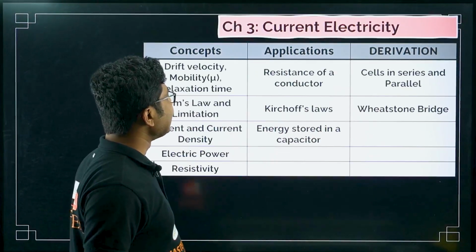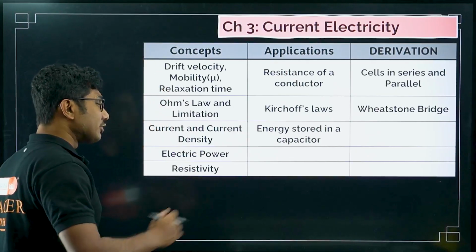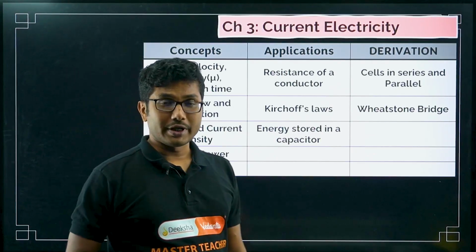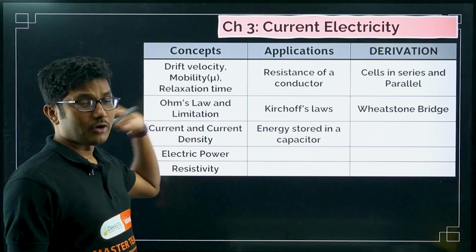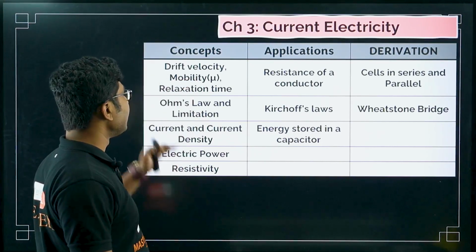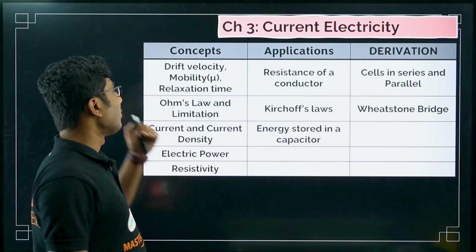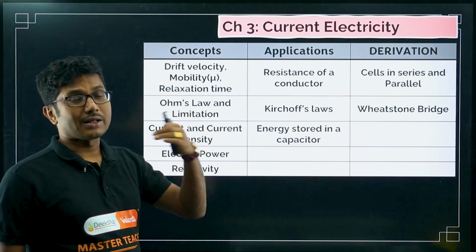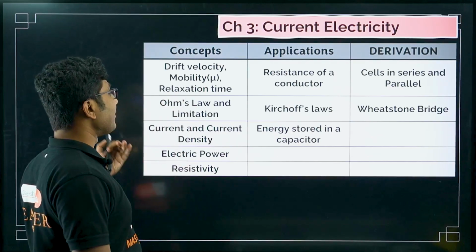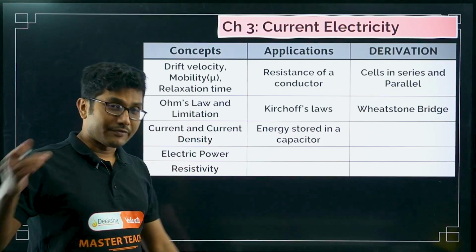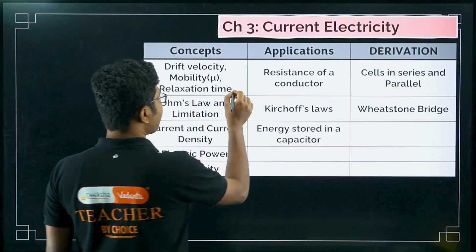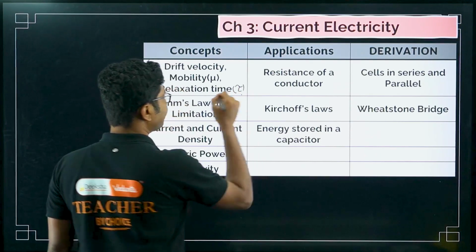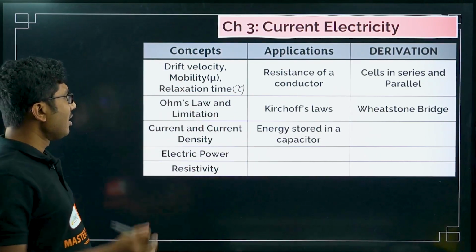Now next is current electricity. This is also recommended for all types of students. This is also a super important chapter. So here, drift velocity, all the formulas and equations related to drift velocity, definition of drift velocity. Mobility, the formulas related to mobility and the definition of mobility. Relaxation time, the definition of relaxation time, as well as the formulas, whatever is related to relaxation time is denoted by the symbol tau. So everything you have to study from there.